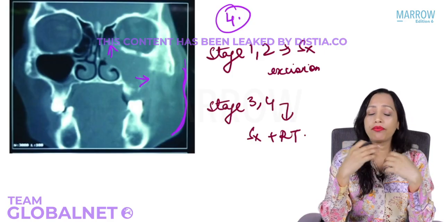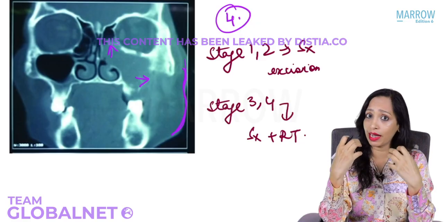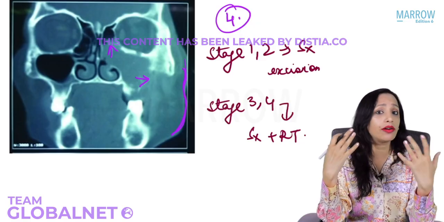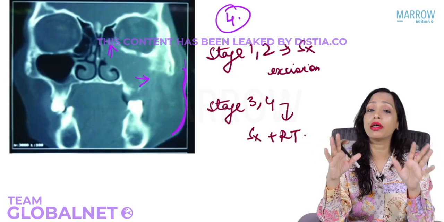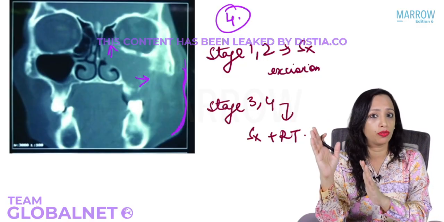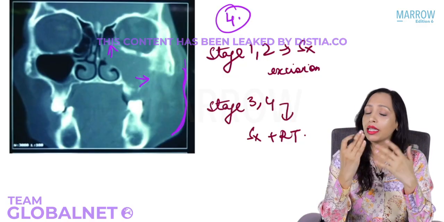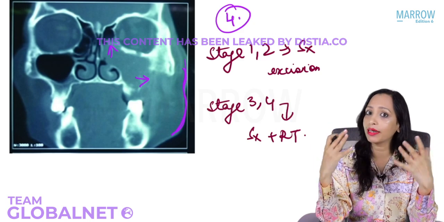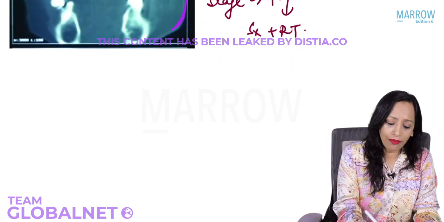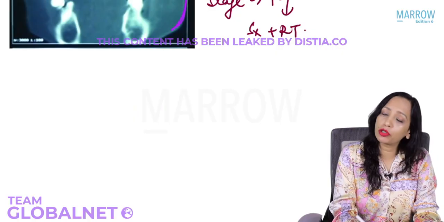Now, usually, whether it is the nose or the maxillary sinus or the sinuses, the lymphatic drainage is not too much. So, thankfully, the lymph node metastasis is not too much. But if at all it occurs, the lymphatic drainage of the nose and paranasal sinuses follows two pathways. So, we have the anterior pathway and we have the posterior pathway.